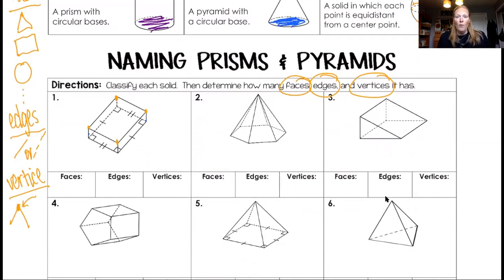Okay, so remember, when we classify a solid, we give it 2 names. We name it based on how many bases it has. 2 bases, it's a prism. 1 base, it's a pyramid. And then we name it based on the shape of the base.